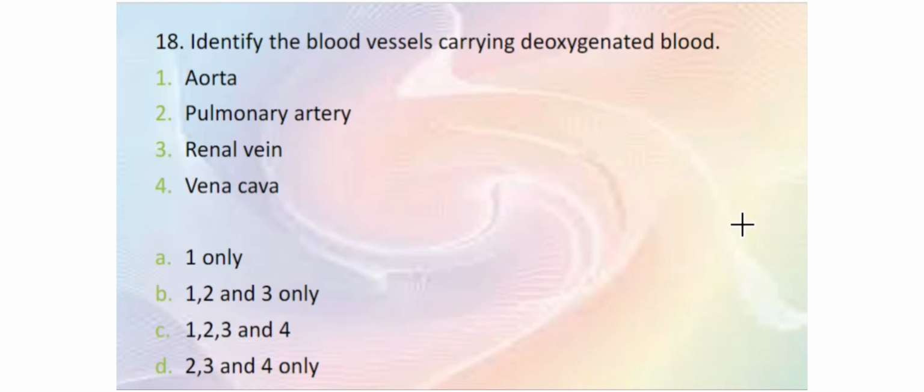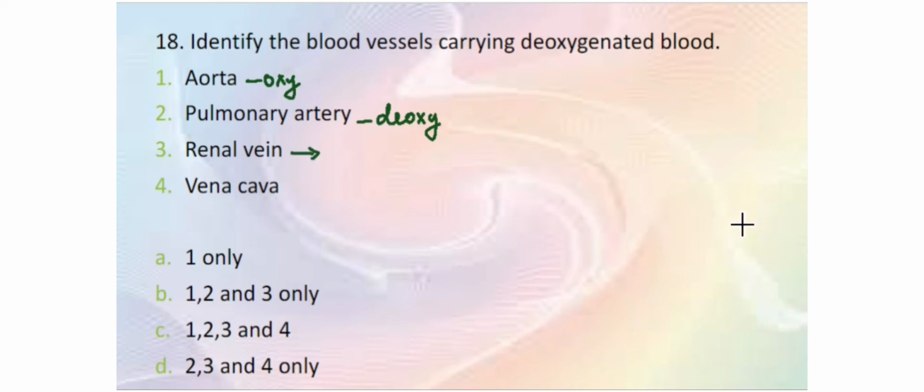Identify the blood vessels carrying deoxygenated blood. Aorta carries oxygenated blood from the left ventricle to different parts of the body. Pulmonary artery carries deoxygenated blood from the right ventricle to the lungs for oxygenation.